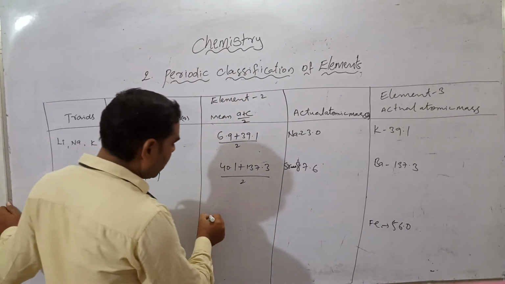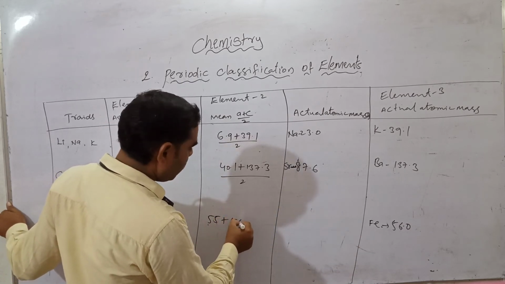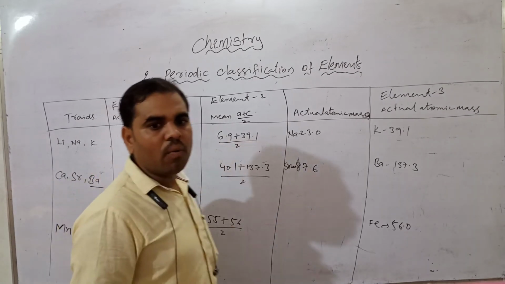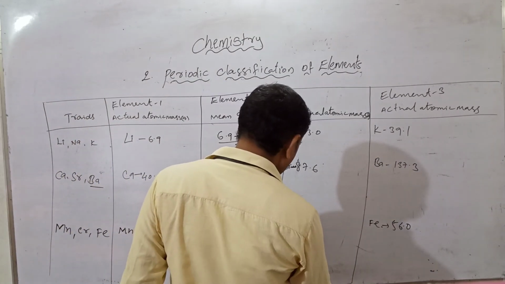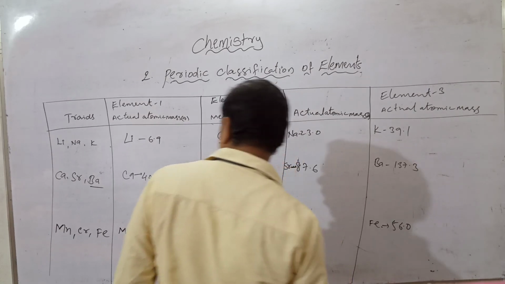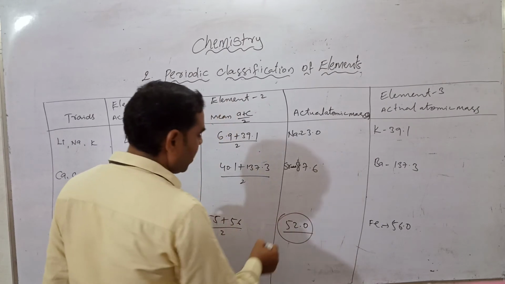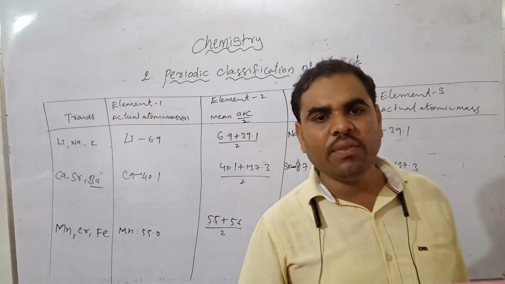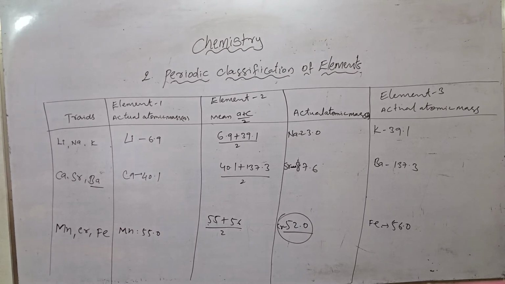Now we do 50 plus 56 by 2, and we get 52.0, the atomic mass of chromium. The actual values are given in your book, so you have to learn from your book.